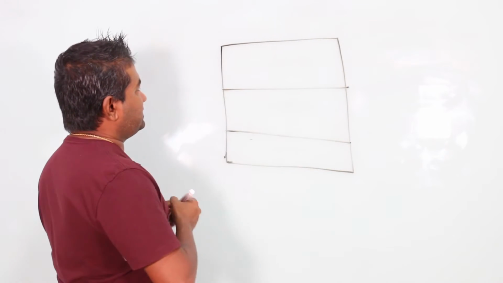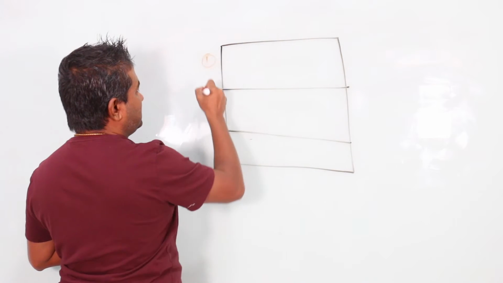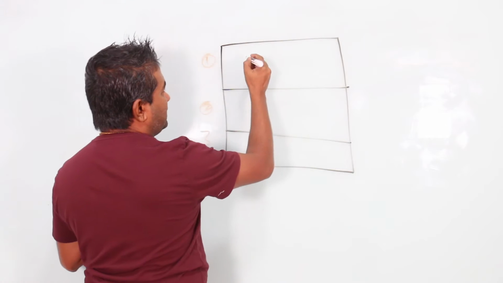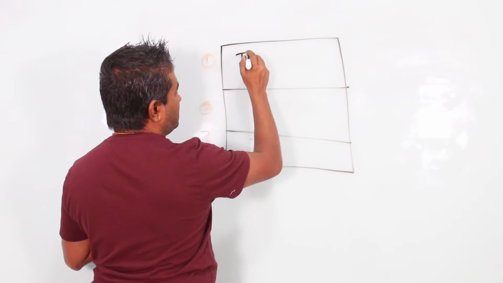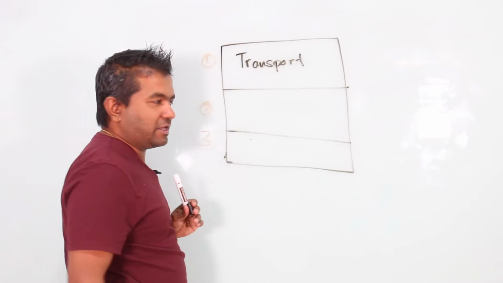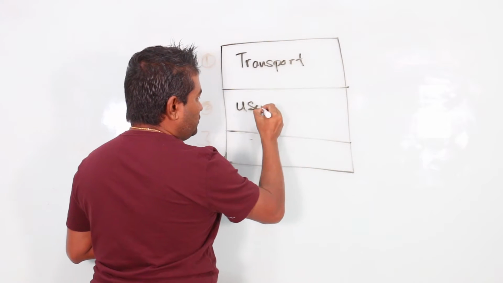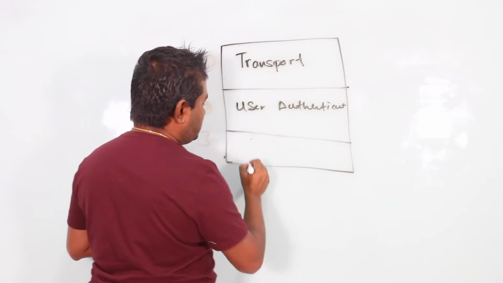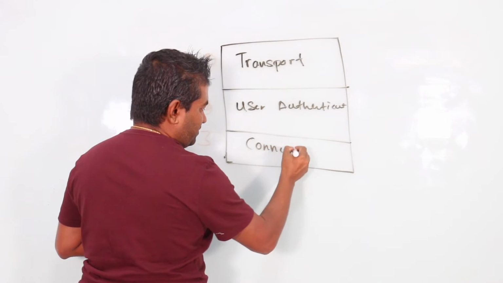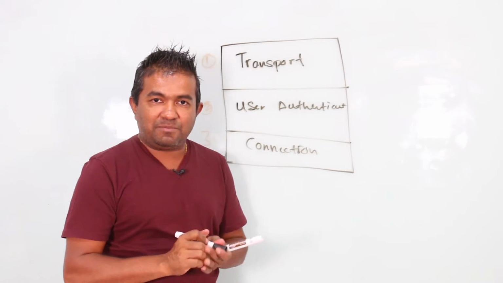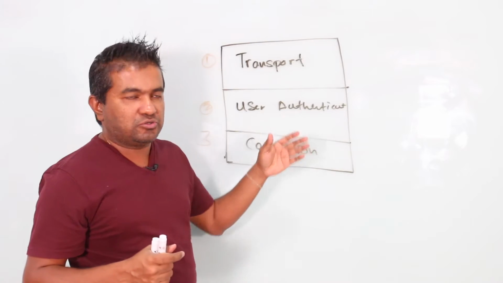So let's see a little bit in detail about this protocol. SSH has basically three different layers. The first one is the transport layer. The second one is the user authentication layer. The third one is the connection layer. We don't have to go very deep into that, but it's good that you know these layers.